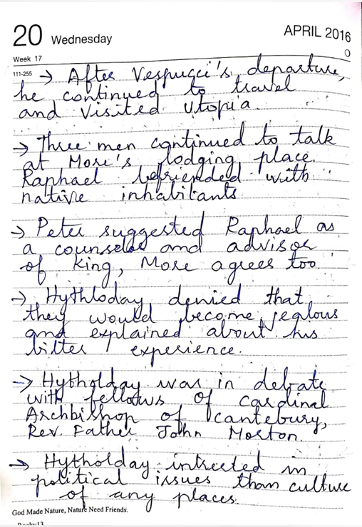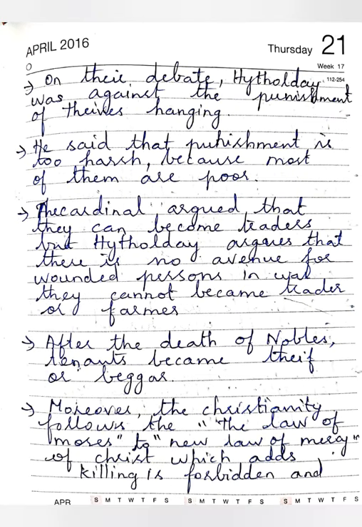Hythloday was in a debate with the fellows of the Cardinal Archbishop of Canterbury, Reverend Father John Morton. Hythloday was interested in political issues rather than the culture of any place. In their debate, Hythloday was against the punishment of hanging thieves. He says the punishment is too harsh because most of them are poor. The cardinal argued that they can become traders, but Hythloday argues that there are no avenues for a person wounded in war. They cannot become traders or farmers. After the death of nobles, tenants became thieves and beggars.